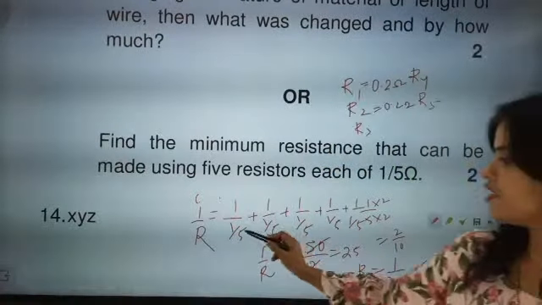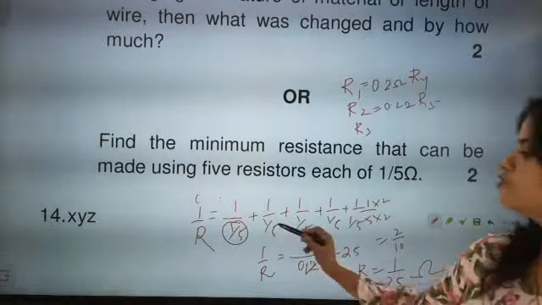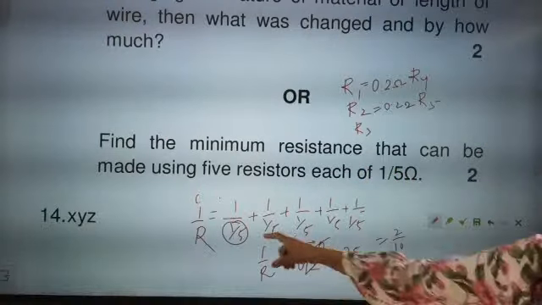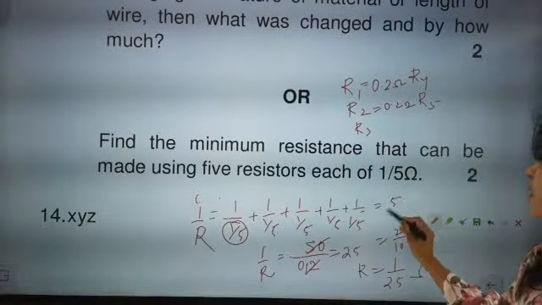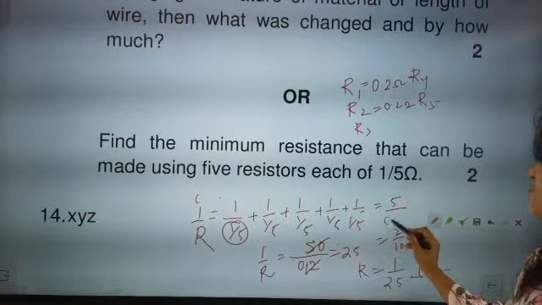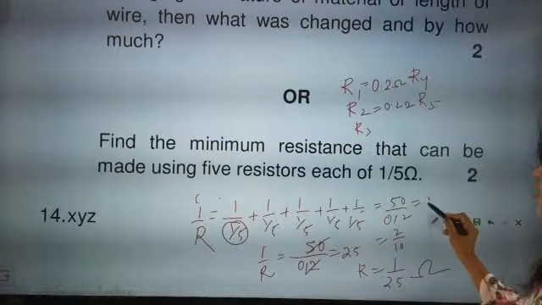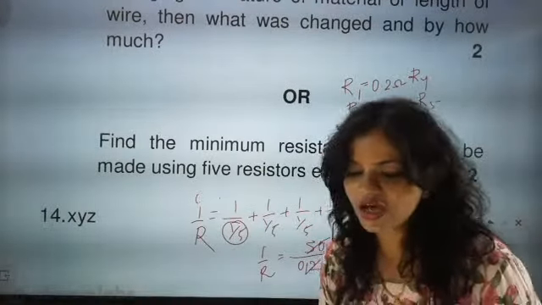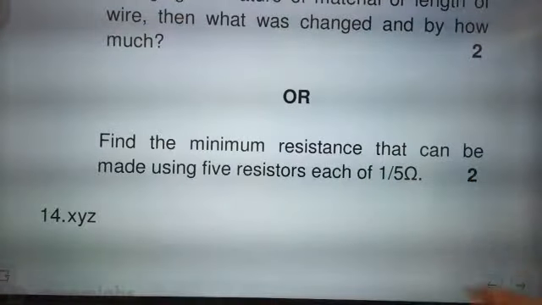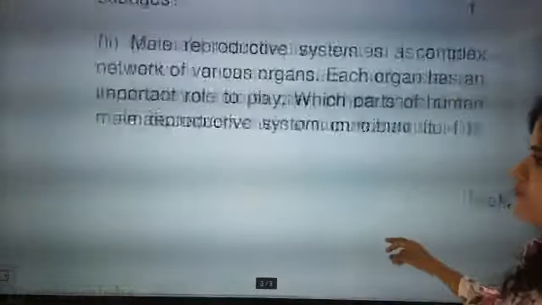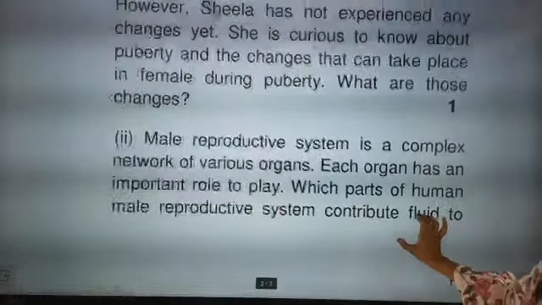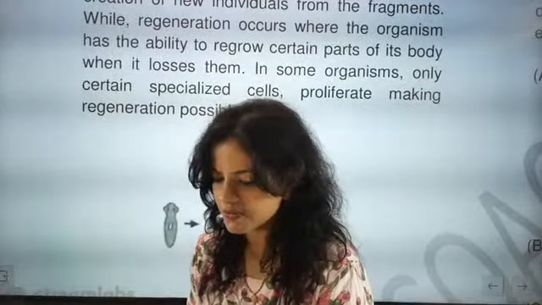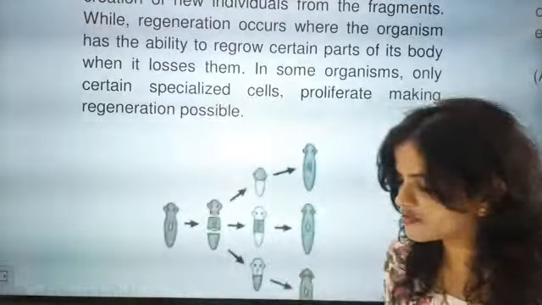Okay. So here each one is 0.2. So 0.2, 0.2, 0.2, 0.2, 0.2. So it is going to be 5 by 0.2. Decimal cut, it is 25. So 1 by R is equal to 25, so R will be equal to 1 by 25. And this brings the end of the sample paper for you. So yes, 1 by 25 will be the answer. The correct answer will be 1 by 25, beta.